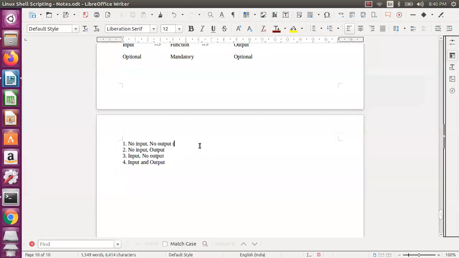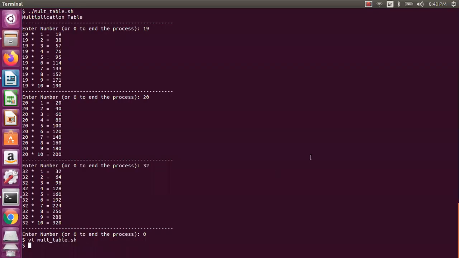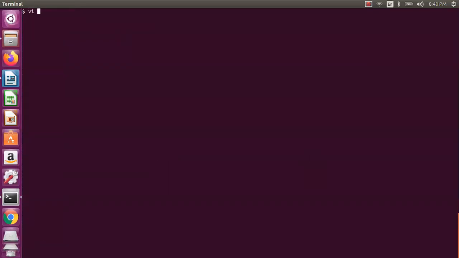So this is what we have seen, the multiplication table. Now we will see the next one, no input and output. It actually means you are not passing any input but you are expecting certain output. Let us say it is like a random number generator. So let us try that particular program.